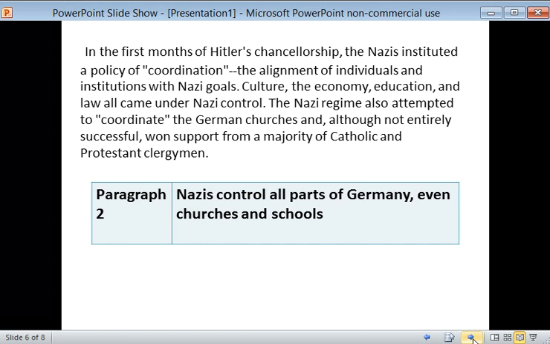clergymen. So I'm going to write paragraph 2 on the left, and Nazis controlled all parts of Germany, even churches and school on the right.